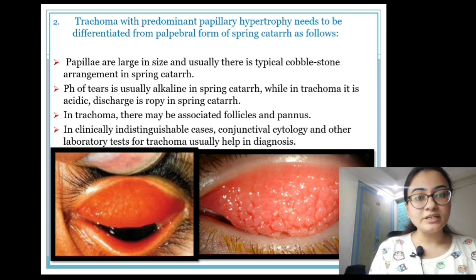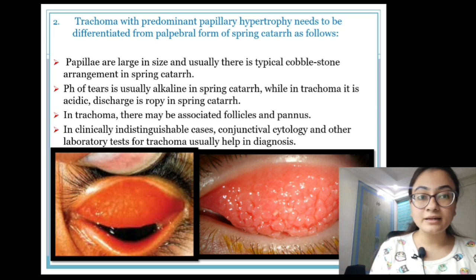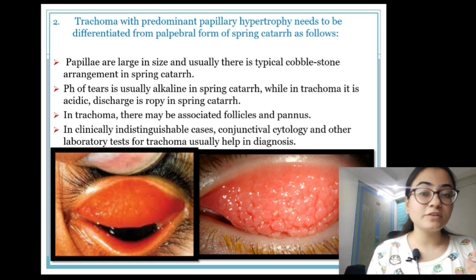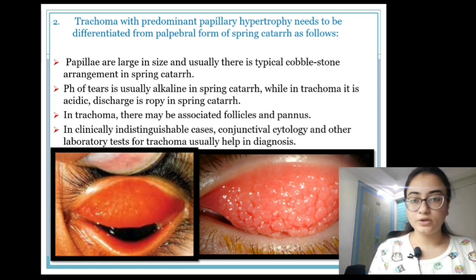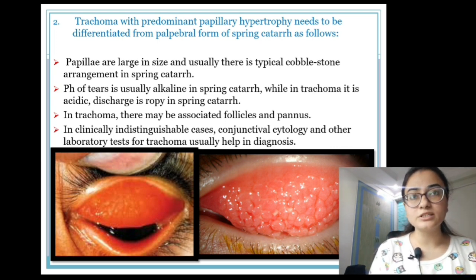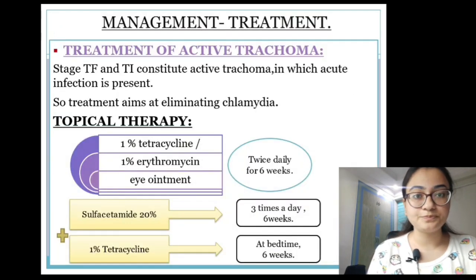Then the pH of the tears is usually alkaline in the other case, while in trachoma it's acidic. In trachoma again you will be seeing follicles along with the pannus also, and so you can differentiate. Again here, if you are not able to differentiate on the basis of clinical signs, then you have to go for lab diagnosis of trachoma.